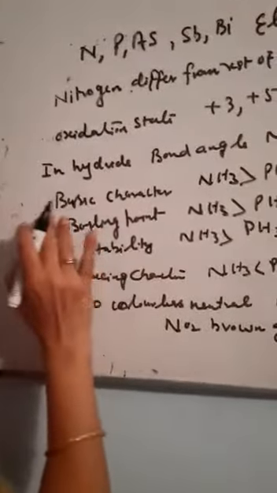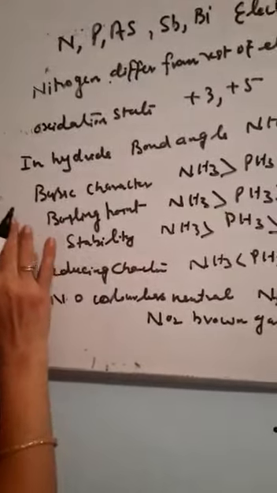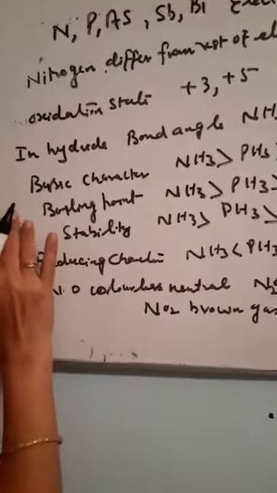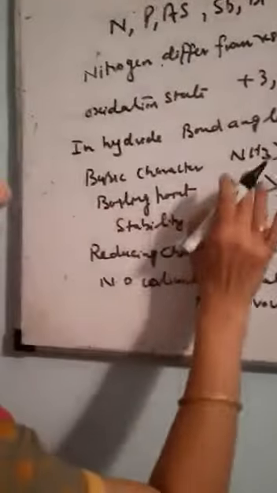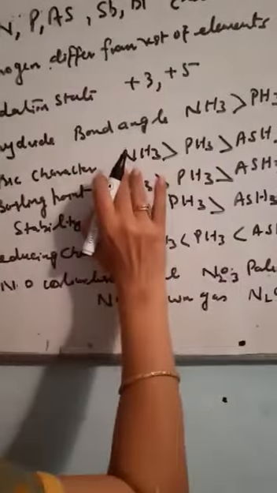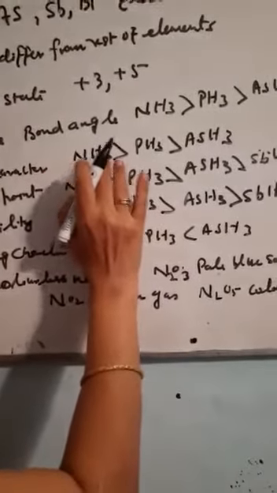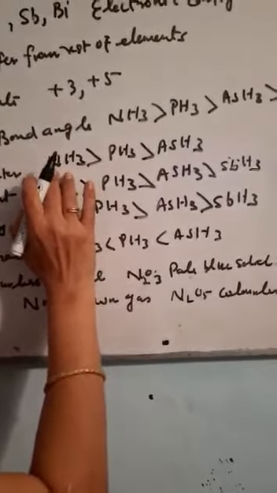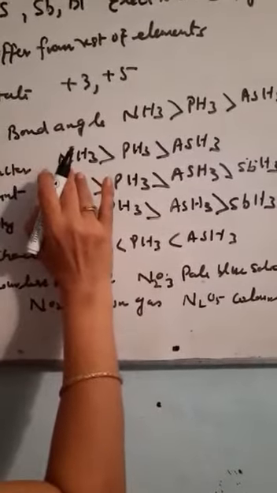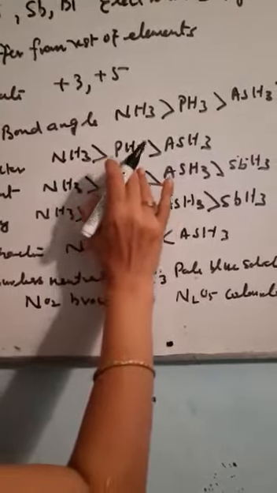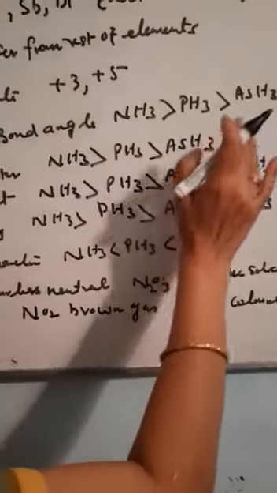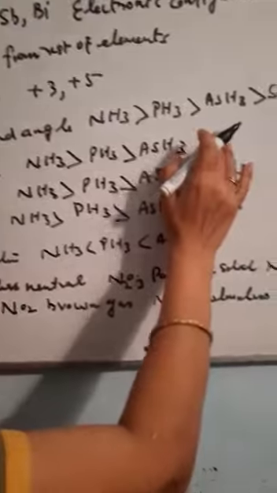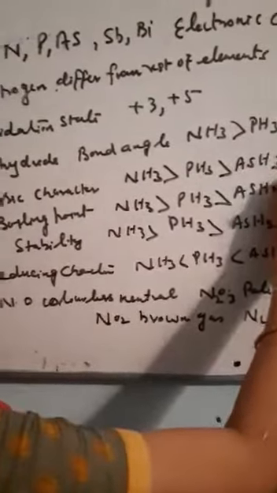Basic character depends on the tendency to give a pair of electrons. It is maximum for ammonia because the electron density is maximum, so it is able to give the lone pair of electrons very easily. Then PH3, then AsH3. Bismuth shows ionic character, so it is not so basic.